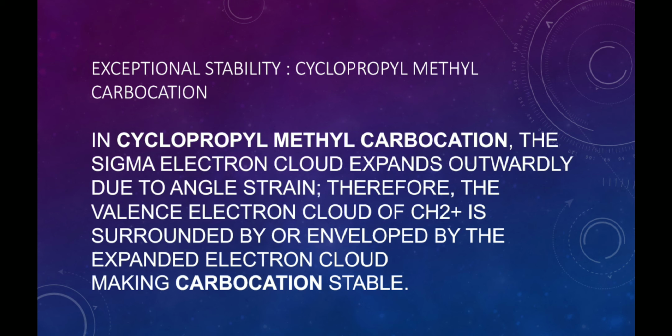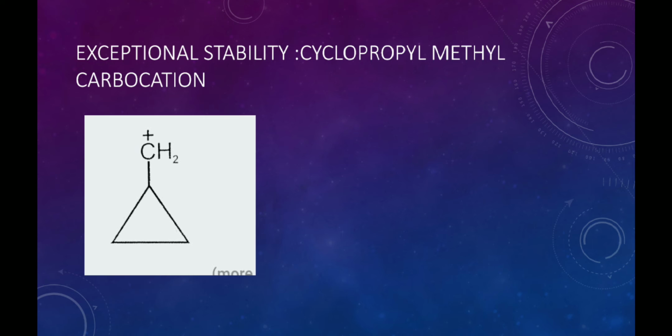And the last one is exceptional stability. In this topic, we will discuss the exceptional stability of the cyclopropyl methyl carbocation. In the cyclopropyl methyl carbocation, the sigma electron cloud expands outwardly due to angle strain. Therefore, the valence electron cloud of the cationic carbon is enveloped by the expanded electron cloud, making the carbocation stable. This is the structure of the cyclopropyl methyl carbocation. It is very stable.